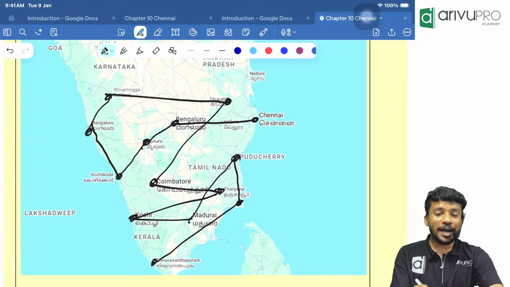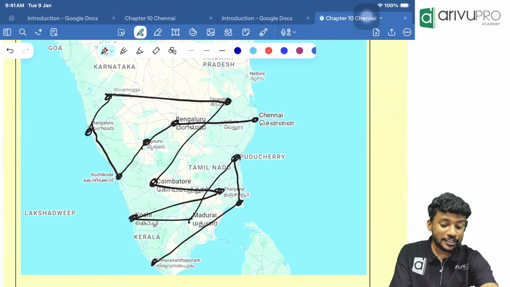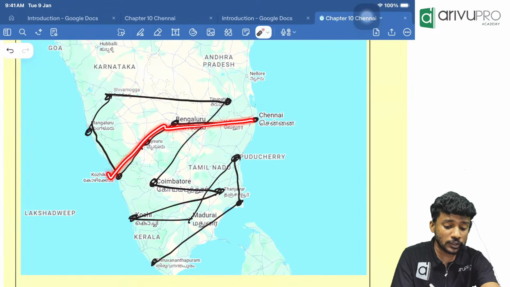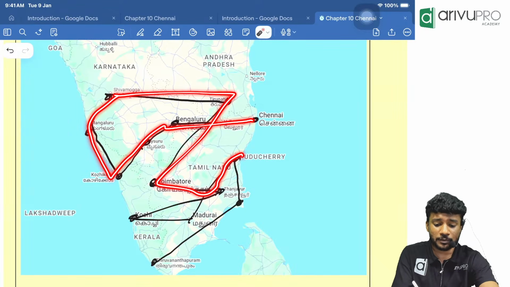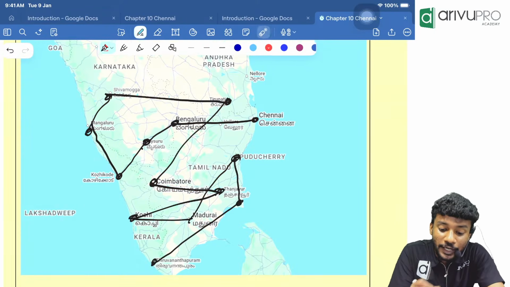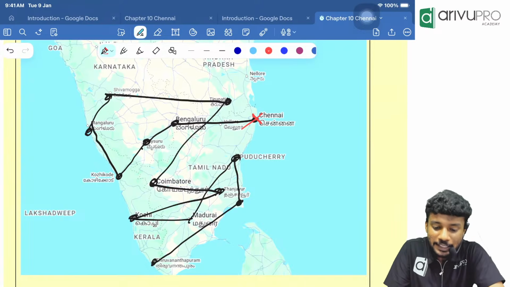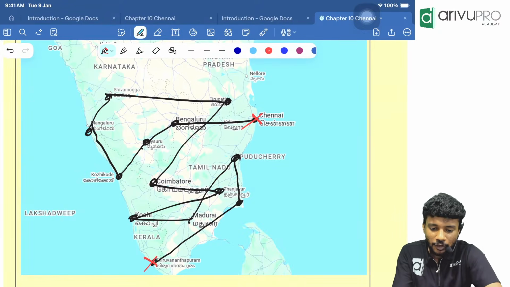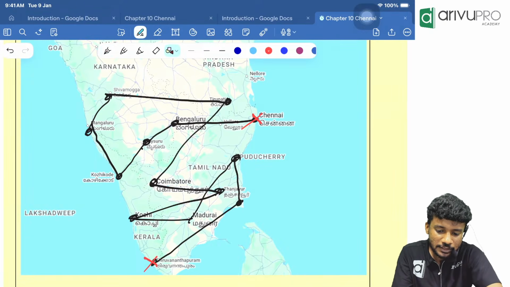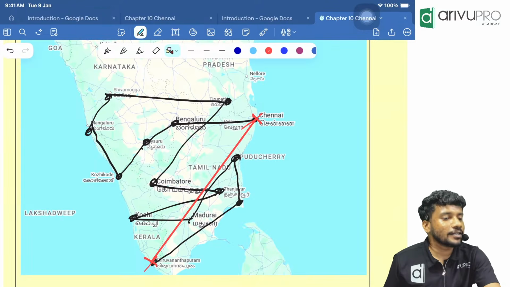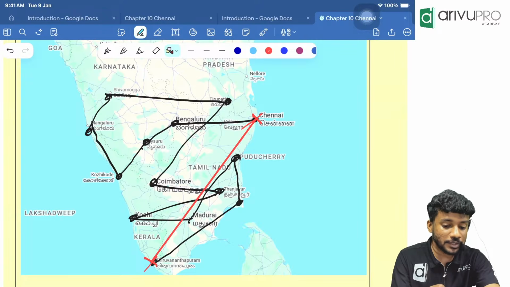Okay. Now they are asking you to find the shortest distance. Now people, will you calculate or add all the journey distance covered by the person? No. We will only require the shortest distance from our initial point, that is Chennai, to our final point, that is Trivandrum. Now people, how can I get the shortest distance? I will draw a straight line from Chennai to Trivandrum. That's how I am going to get the shortest distance from Chennai to Trivandrum.